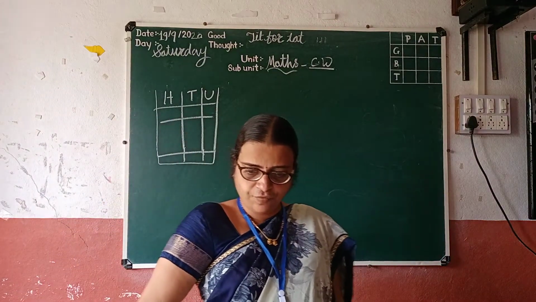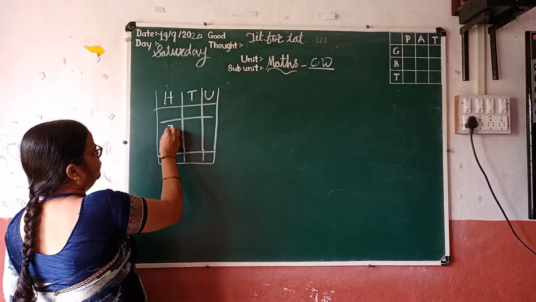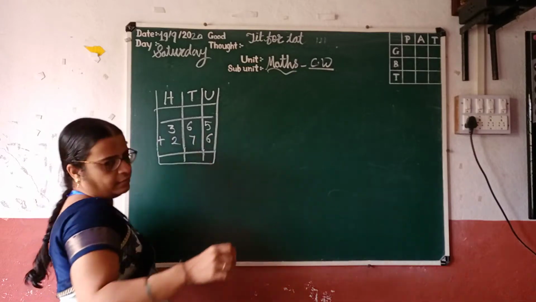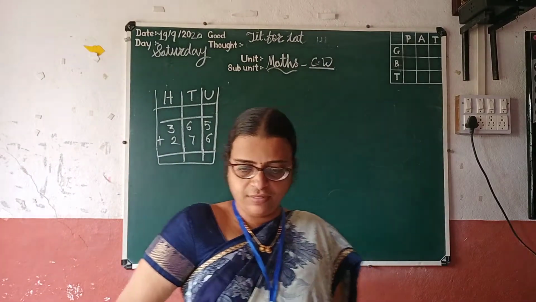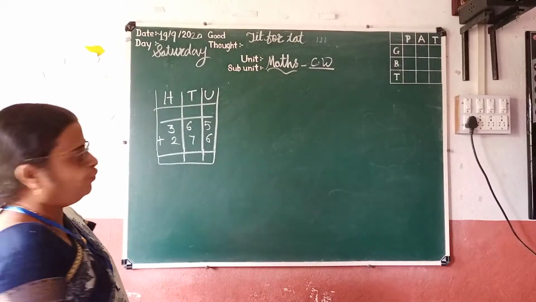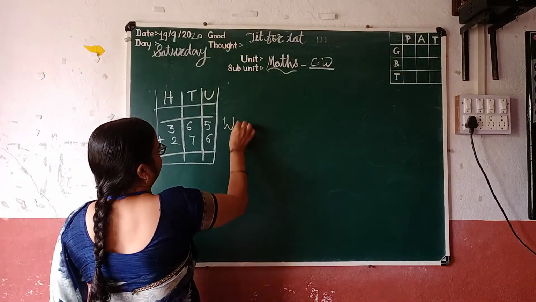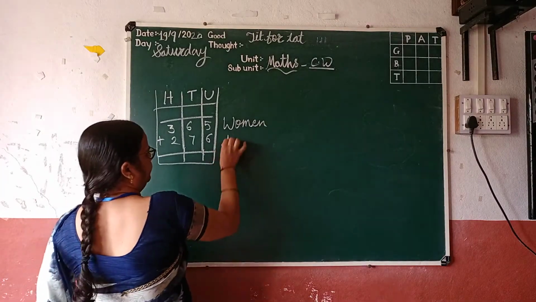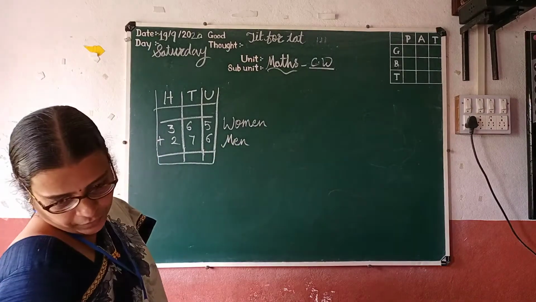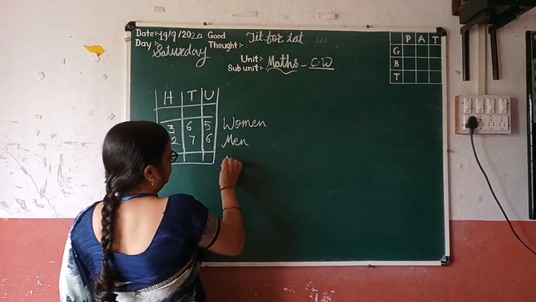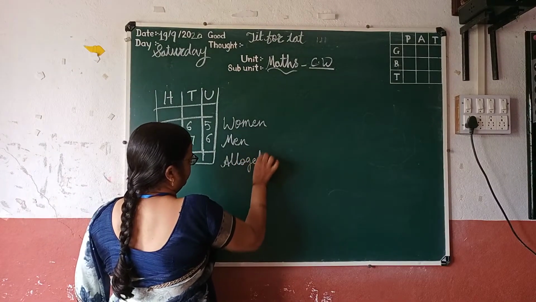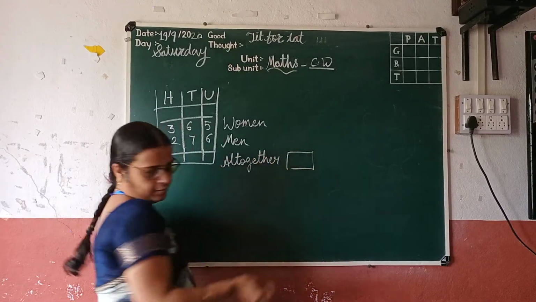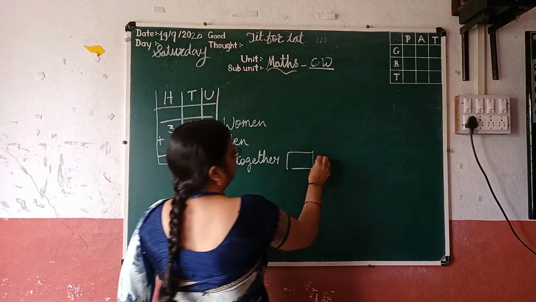Then 365 plus 276. 365 plus 276. So woman, and man. So altogether, how many people took part?